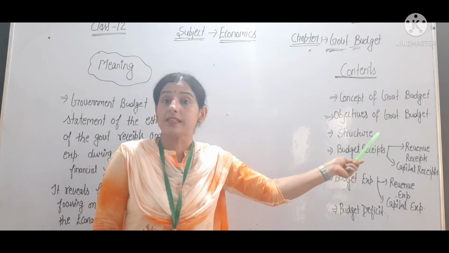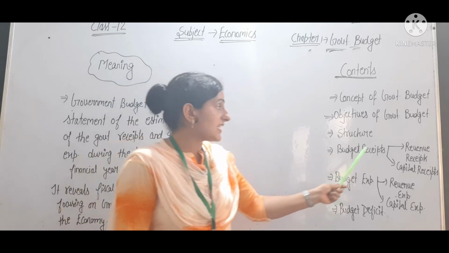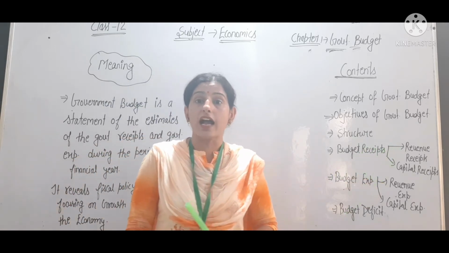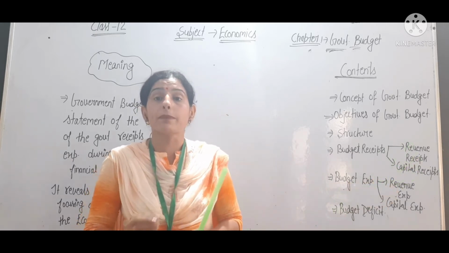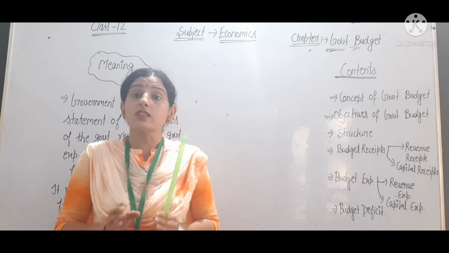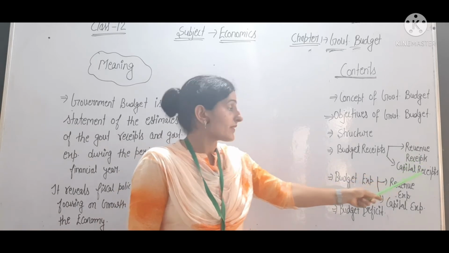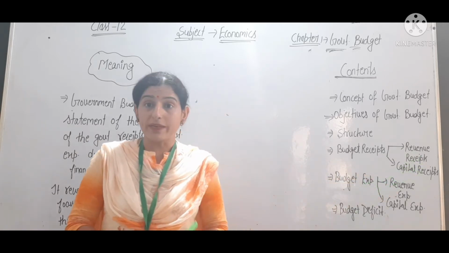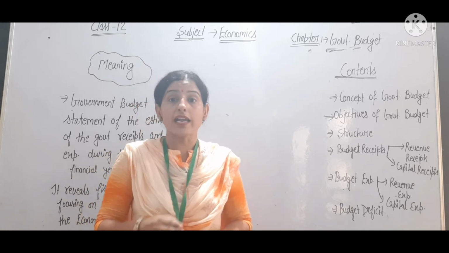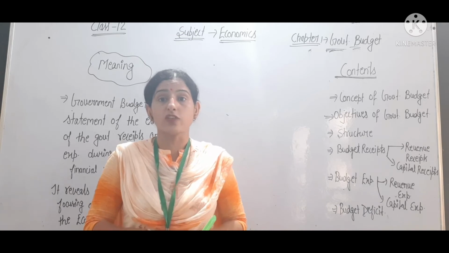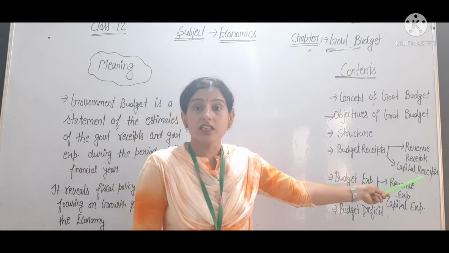Budget receipts are a part of the structure or component of government budget. Budget receipts are of two types: revenue receipts and capital receipts. Revenue receipts, for example, as we are paying tax to the government, that is a one-sided payment, so that is included in revenue receipts. And capital receipts means, for example, government taking a loan from the World Bank, IMF, which creates a liability of the government because it should be repaid. So that is included in capital receipts.